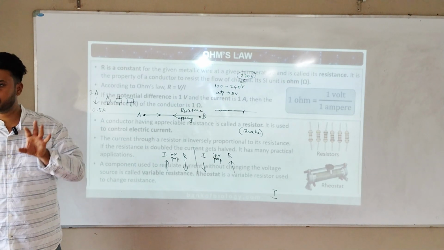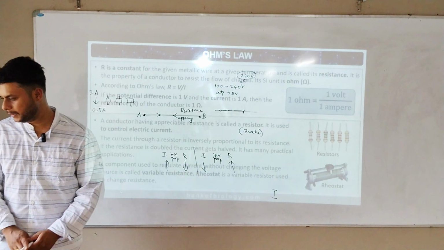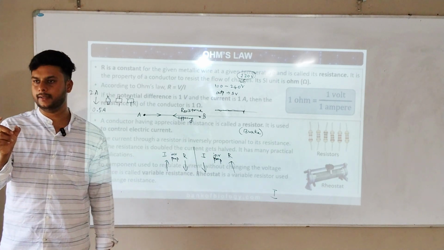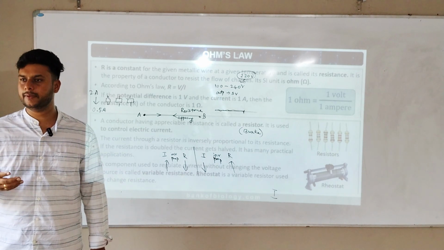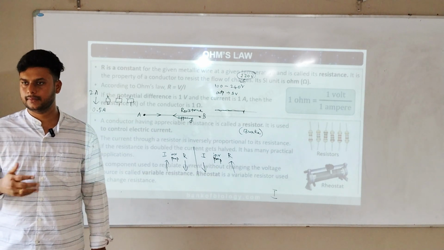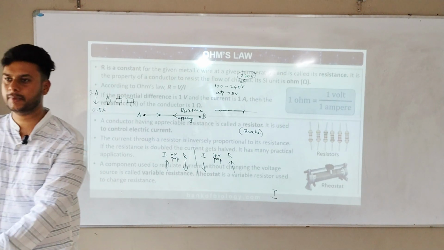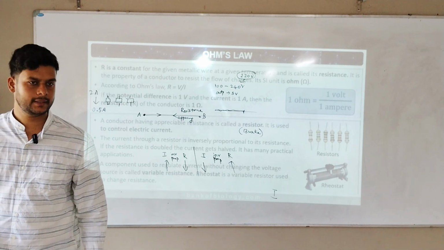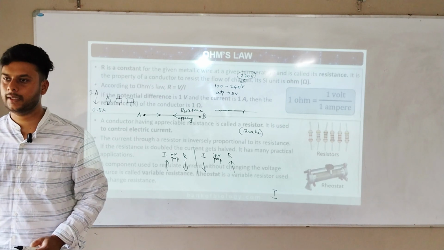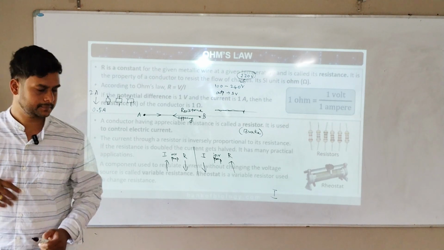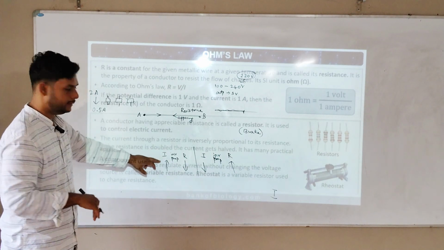If too little current you are inducing, then resistance will be high. If I take this battery in my hand, it makes no difference to me, because the current is very, very minimal and my body resistance is very, very high. Getting or no? But at 220 volts, my body resistance is not that high now. The current is very, very high, so current will pass through me. So the current is inversely proportional to the resistance.